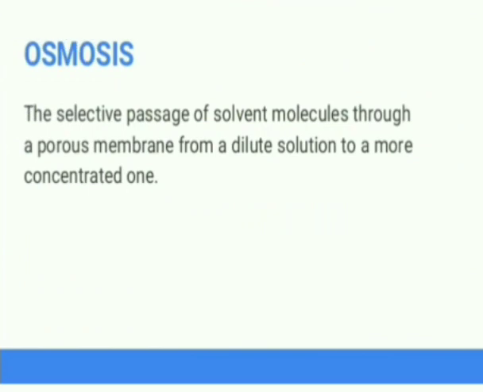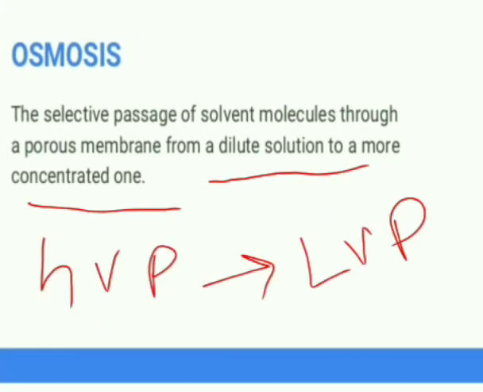As we know, there is a movement of solvent particles, not of the solute particles. So this is a very important concept, which is called osmosis. It's a phenomenon in which the solute is restricted while the solvent particles pass through the pores of a semi-permeable membrane from the low concentration solution to the high concentration solution. It means there is movement of solvent particles from higher vapor pressure to lower vapor pressure, or from dilute solution to concentrated solution.